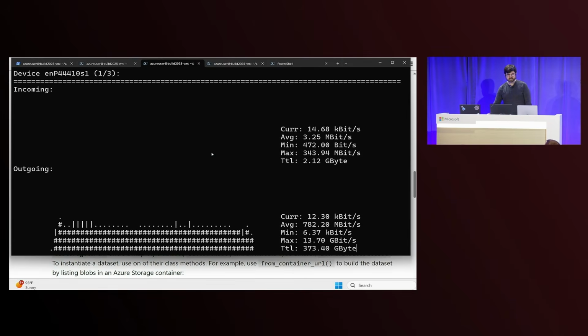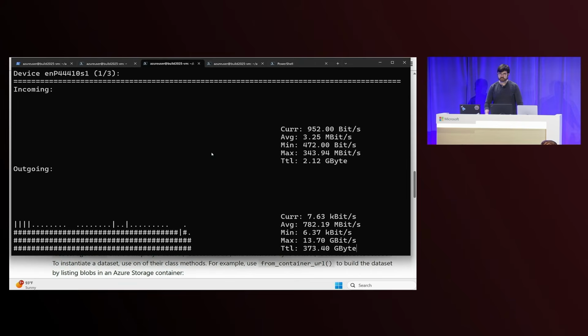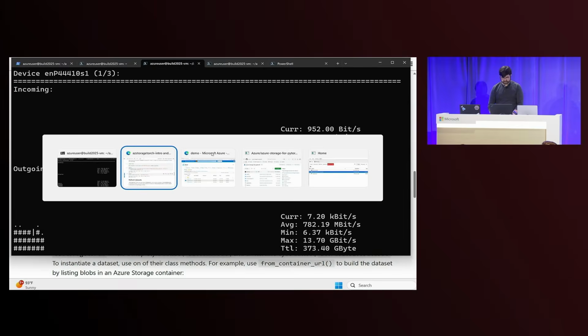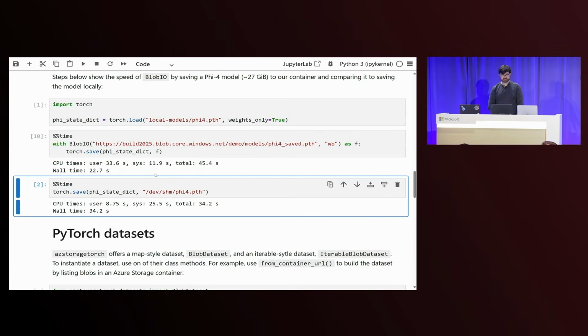Specifically, when PyTorch serializes a model, it'll serialize the layer tensors one at a time and provide it to the file-like object one at a time. And the cool part about what blob.io does is that it'll accept these serialized tensors and immediately return back from the write and upload it in the background, which will allow PyTorch to continue to serialize and write more tensors and overall decrease the time it takes for torch.save to complete. So now if I hop back into the Jupyter Notebook, you can see that it took 22 seconds for us to upload it. And also note that the CPU time is higher, and that's because we're uploading using threads.